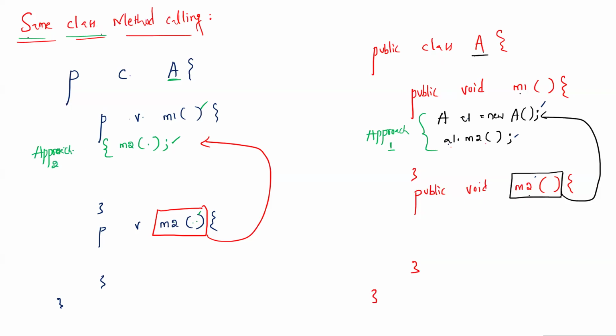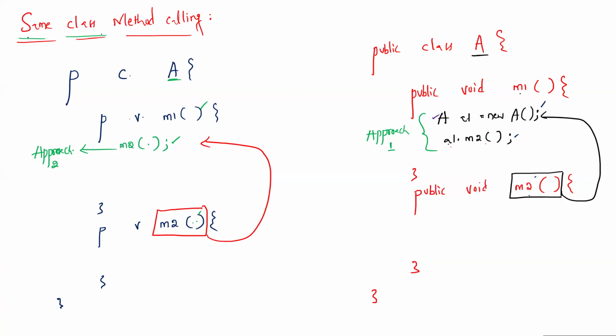Then which approach is recommended? These square brackets are not any syntax, only just the approach. Which approach is recommended is the question. In the first approach, what is happening? The object creation, therefore memory consumption.